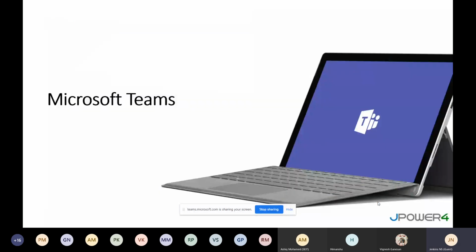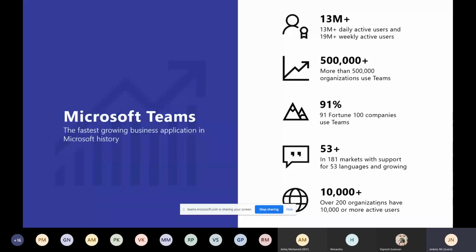Okay, Microsoft Teams. Everyone has heard about Microsoft Teams. It's a fast-growing product nowadays because of lockdown. People are using it more, compared to other products. This is a very fast-growing application in Microsoft history, because we have 13 million plus daily active users, and weekly active users, and we can see over 5 lakh organizations using Teams. 91% of Fortune 100 companies are using Teams, and 181 markets are using Teams with support for 53 languages and growing.